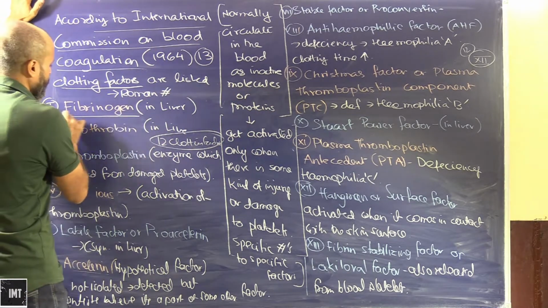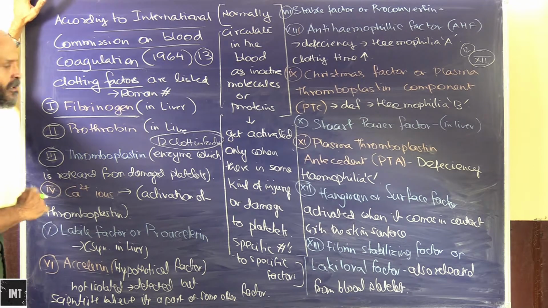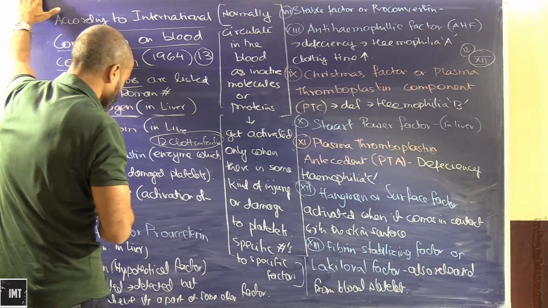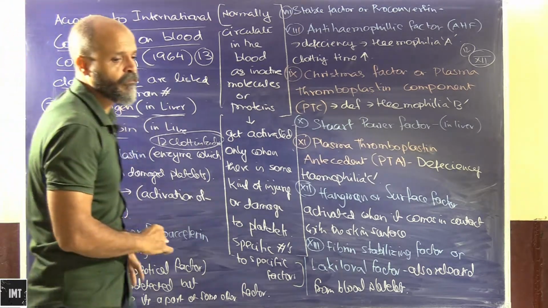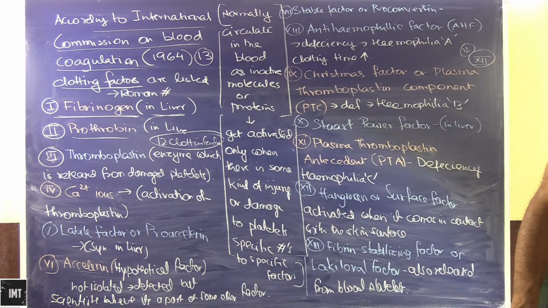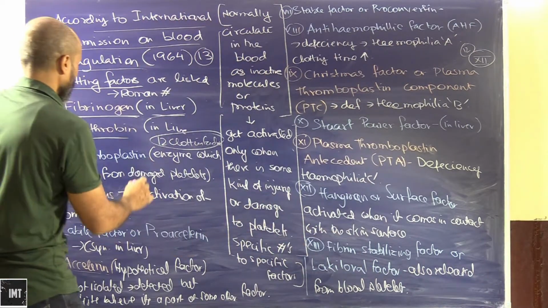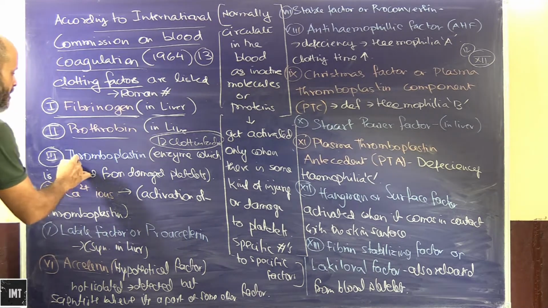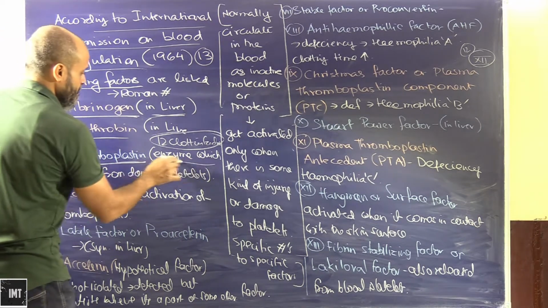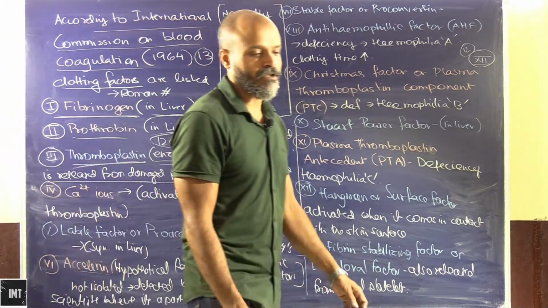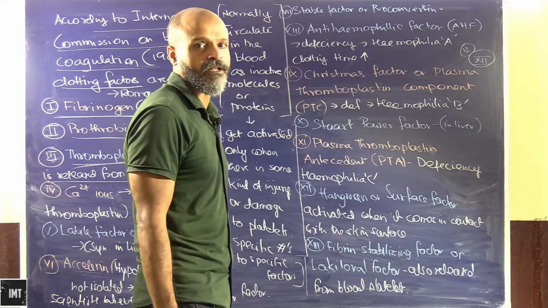The first clotting factor that we would be talking about is fibrinogen. It is produced in the liver. Most of the clotting factors are produced in the liver. Then we have prothrombin, which is again produced in the liver. Then we have thromboplastin, which is basically an enzyme released from the damaged platelets.